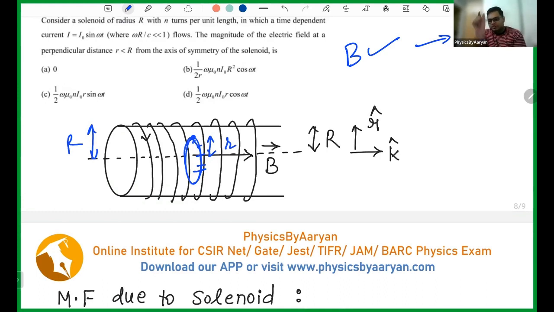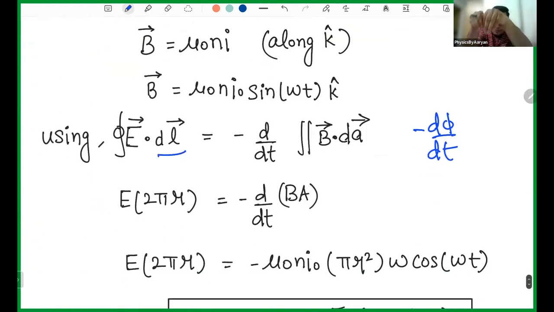And this loop is rotating, means theta cap. You remember in the cylindrical axis, we have one r cap, one theta cap, and one k cap. r cap is radially outside, theta cap is rotating, and k cap is this axis. So your electric field is rotating because your dl is also rotating. If you want your E dot dl to be non-zero, in whatever direction your dl is, you have to move in that direction. So electric field is also azimuthal or circular, because you have to follow the path of dl.